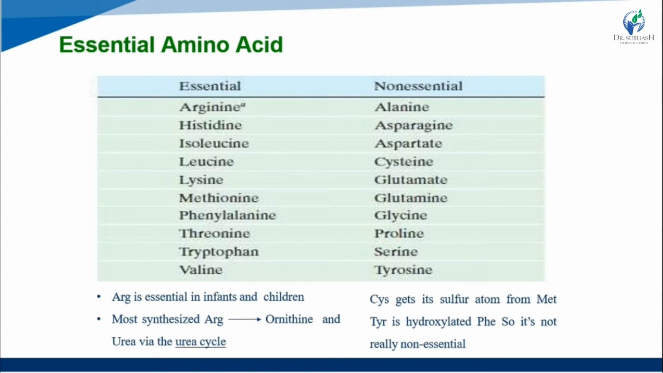Cysteine gets its sulfur atom from methionine, and tyrosine comes from a hydroxylated phenyl ring of phenylalanine. So it's not really non-essential. Cysteine is listed as non-essential, but it is also used as essential and benefits the body system.